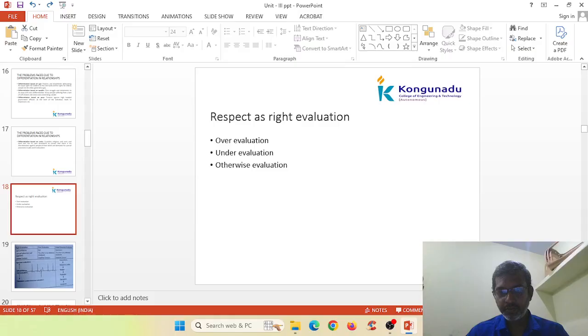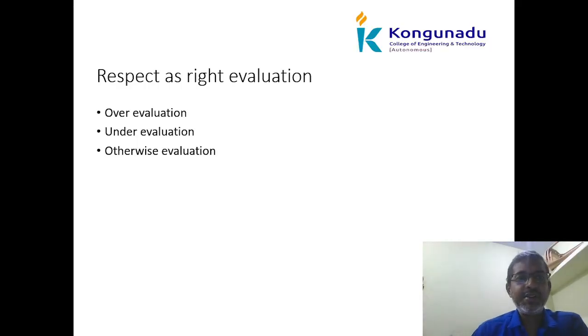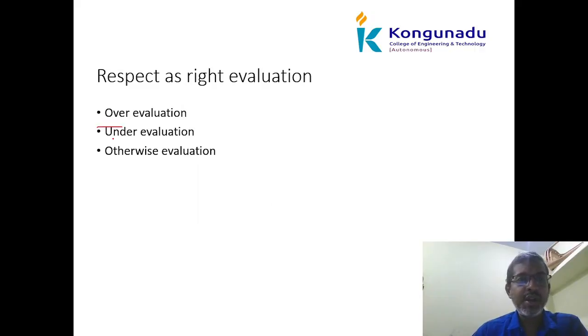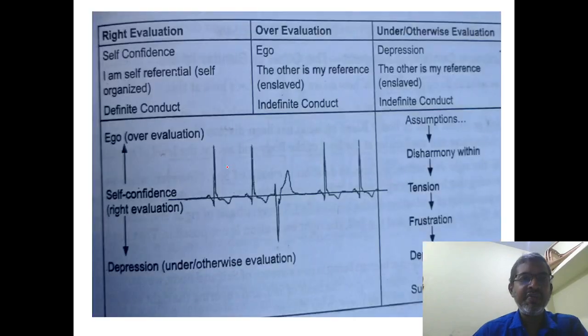Okay, so the next title is respect as right evaluation. We have to respect right evaluation. There are three categories: overvaluation, undervaluation, and the next one is otherwise evaluation. So over, under and otherwise. In the diagram you can easily understand.